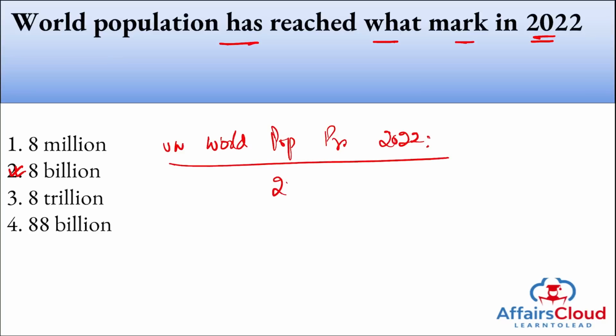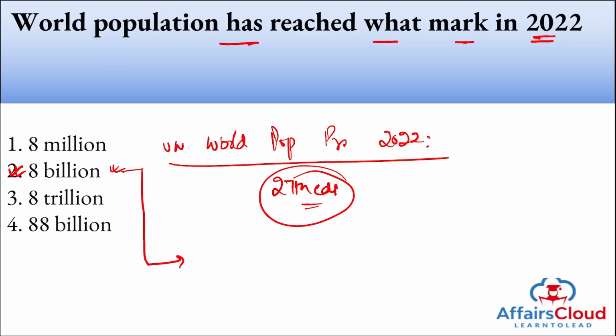This was the 27th edition of this report that was recently released, and it stated that Earth has reached 8 billion population. And what is the date on which we reached this 8 billion? It is on 15th of November that we have achieved the 8 billion population. All right, highly important. Also, a question can be asked: this data was released in which report? It was the United Nations World Population Prospects 2022. This was the 27th edition of the report that was recently released.